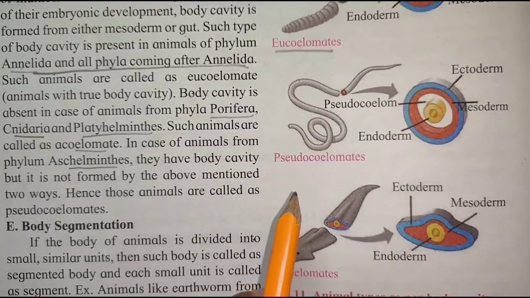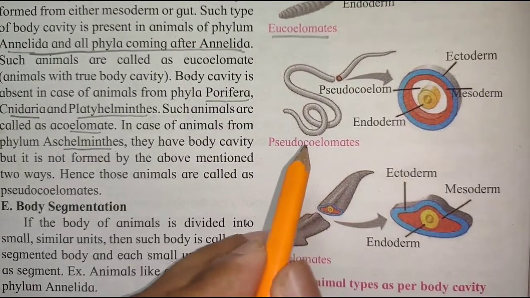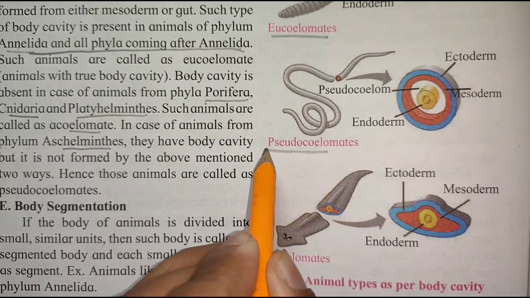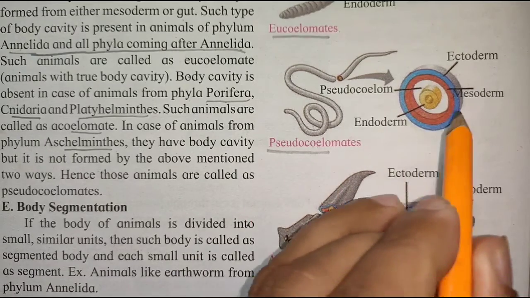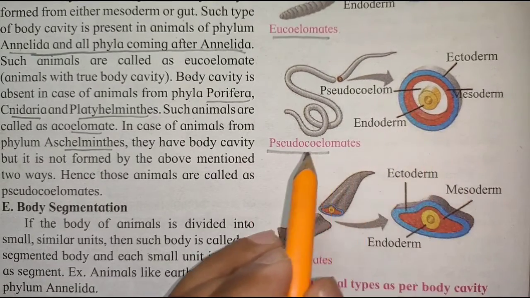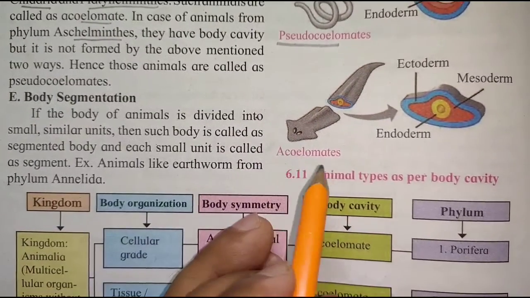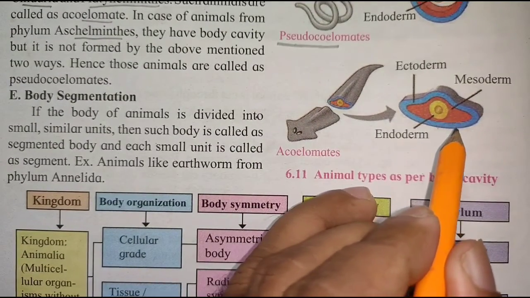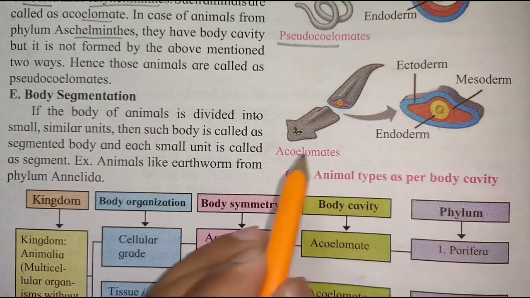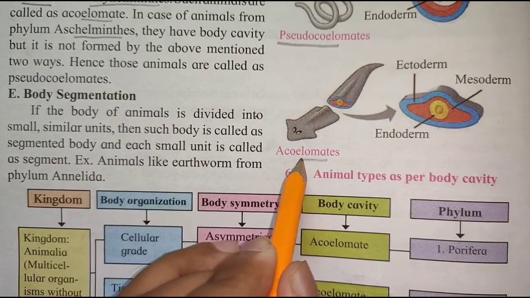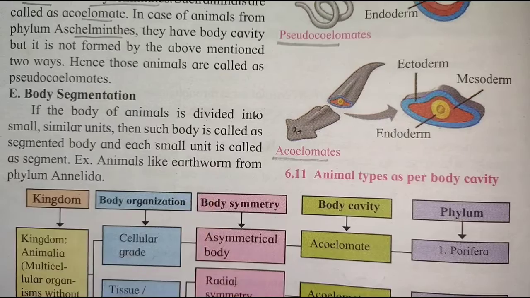If it is only a false coelom, then they are called pseudocoelomate animals. If the coelom is absent, the animals are called acoelomate animals.